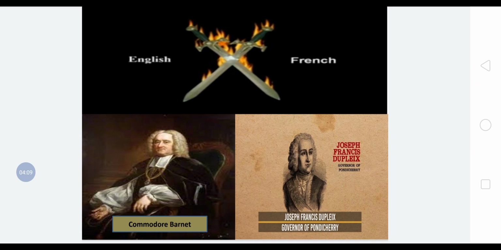Commodore Barnett came from the English and Joseph Francis Dupleix was from the French side. Commodore Barnett was the British naval officer and Joseph Dupleix was the general of the army of the French.